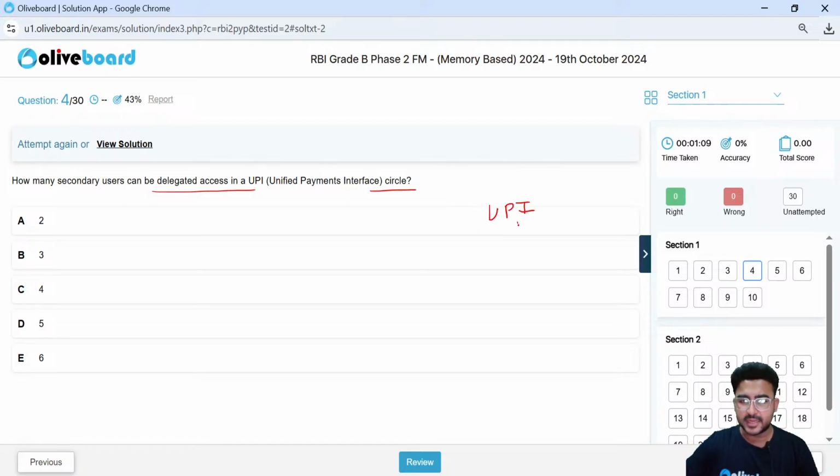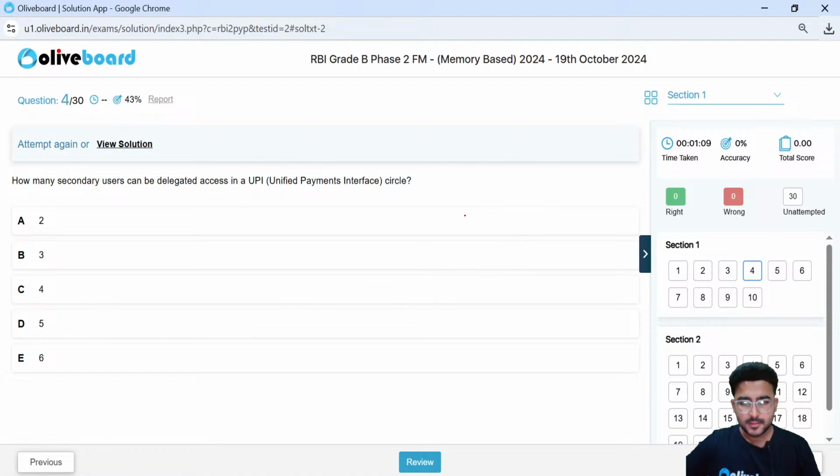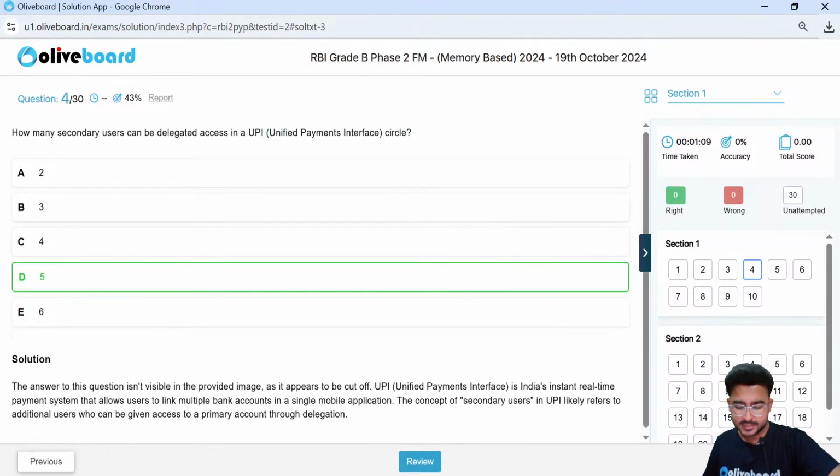I can delegate it to 5 secondary users. So what I can do here is, मैं 5 लोगों को add कर सकता हूँ. Let's suppose I have added 5 of my family members. They can also transact via my UPI ID. So they become a secondary account. So the correct answer here is 5.